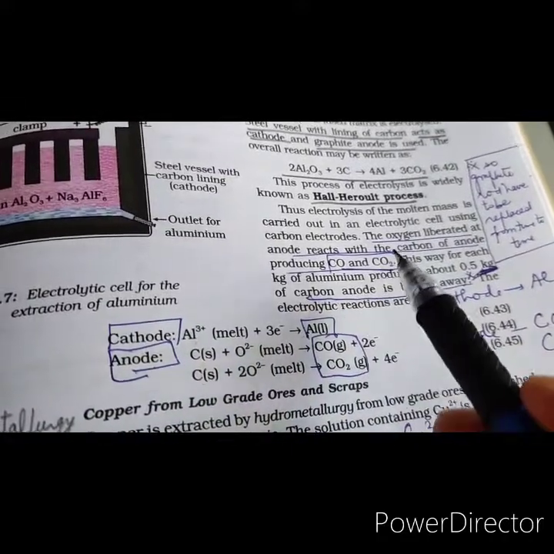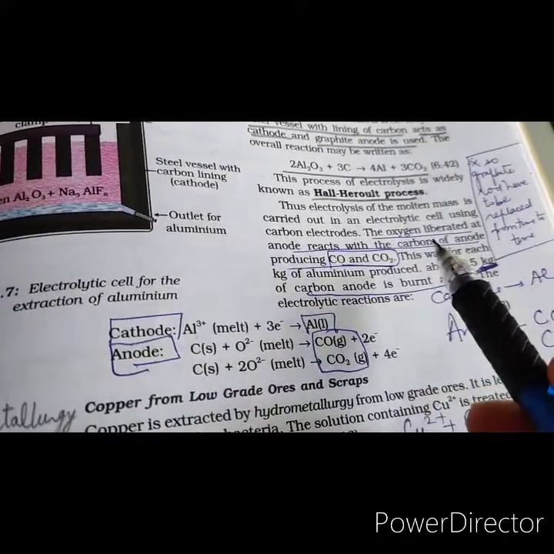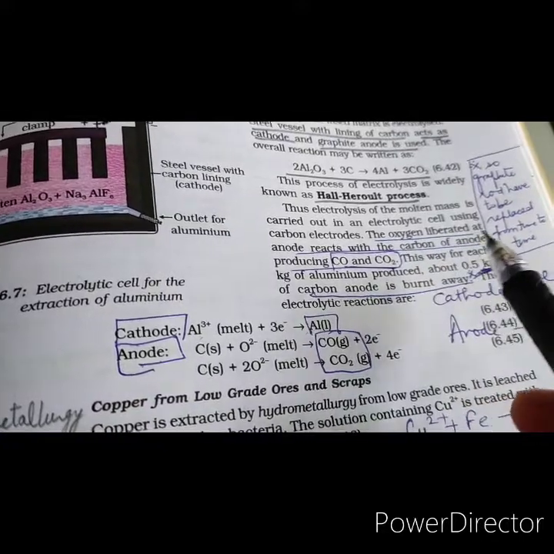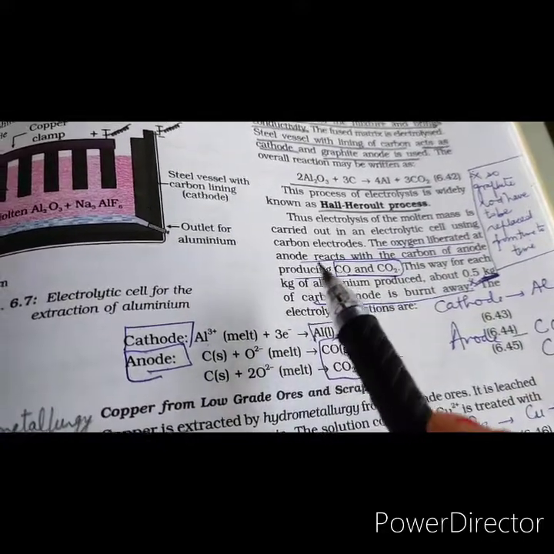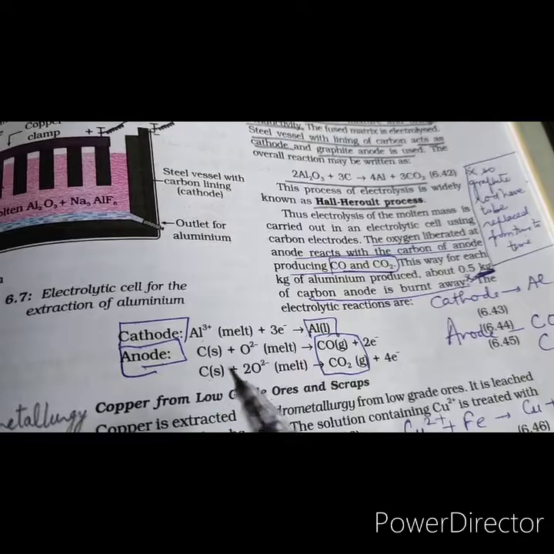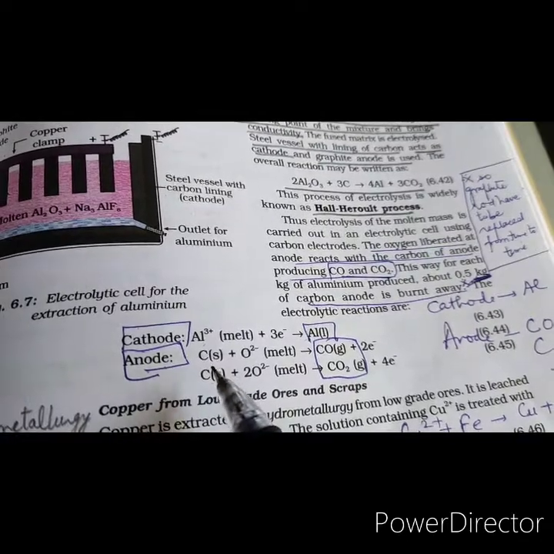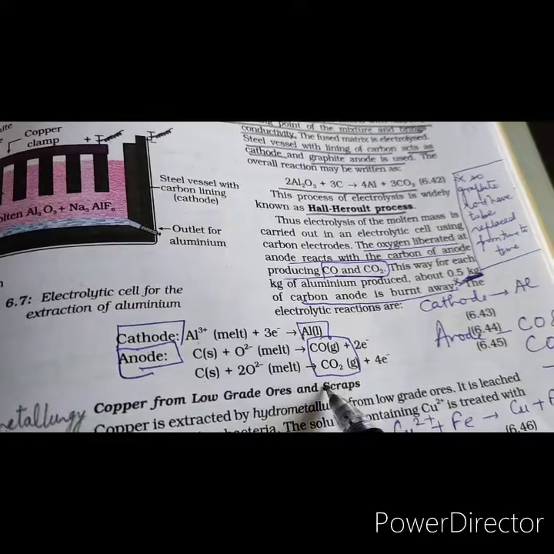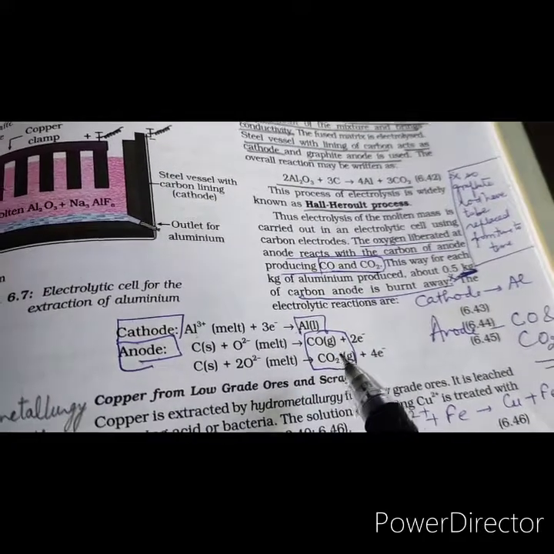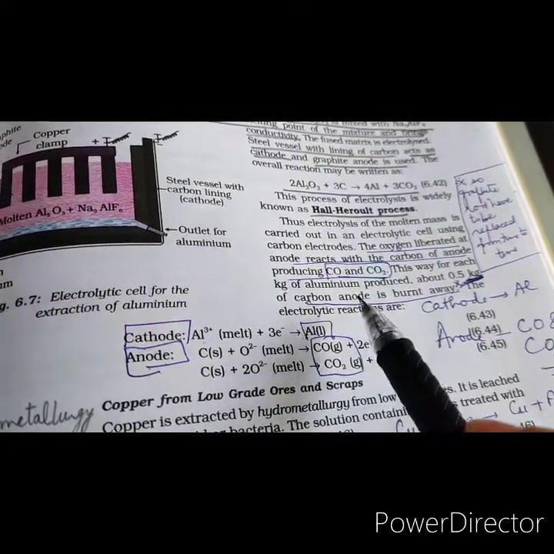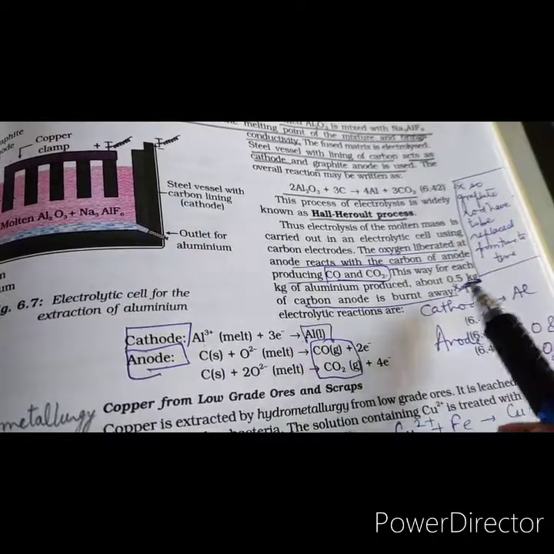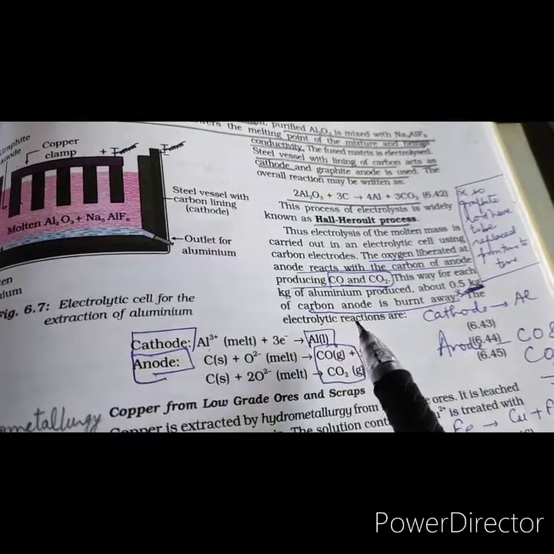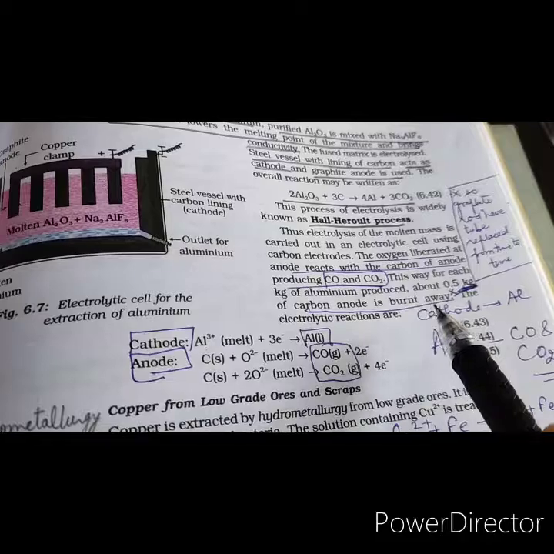In this electrolysis, the oxygen is liberated at the anode, and this oxygen reacts with the carbon of the anode and produces carbon monoxide and carbon dioxide. Due to this, for 1 kilogram of aluminium produced, 0.5 kg of carbon anode is burnt away, right?